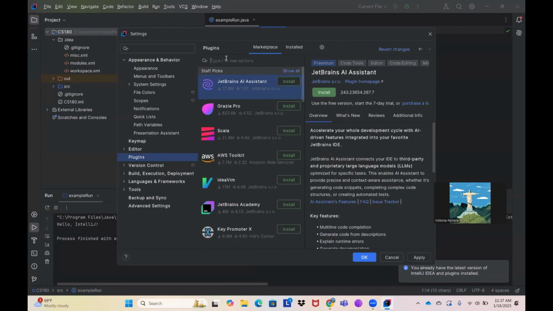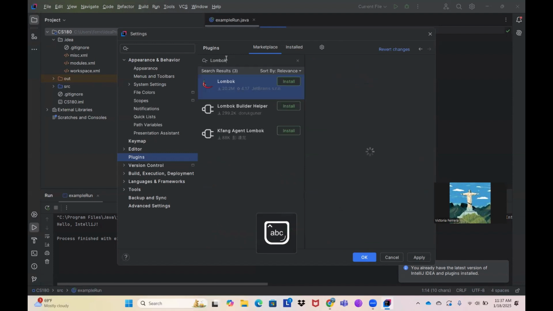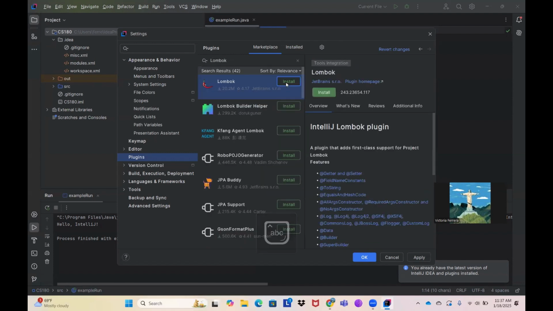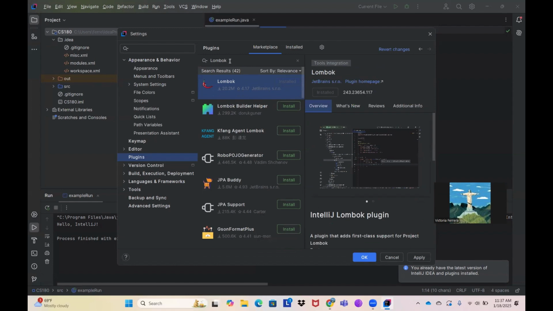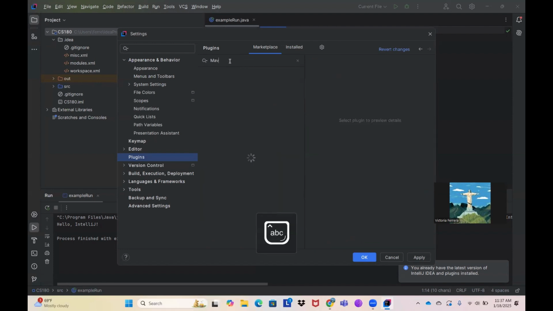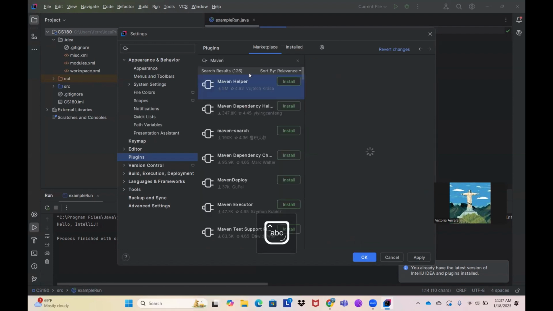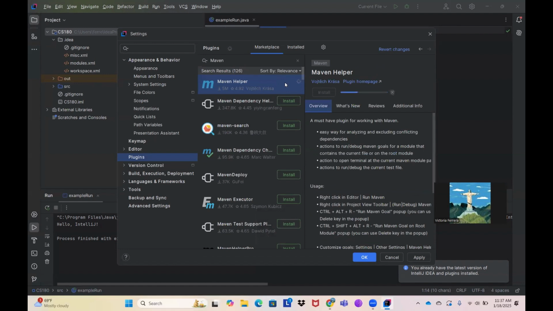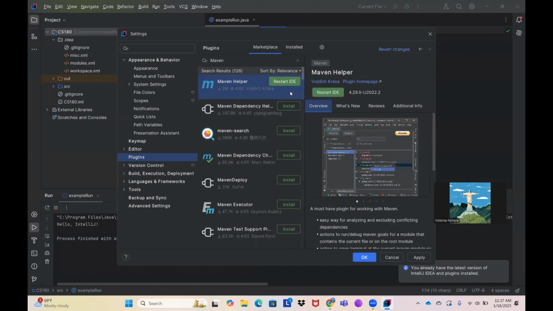Now we are going to download Lombok, install, perfect. And then we're going to finish with Maven, install. And it should be able to work fine.